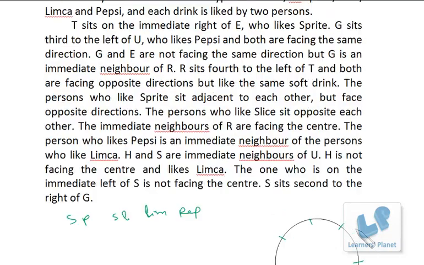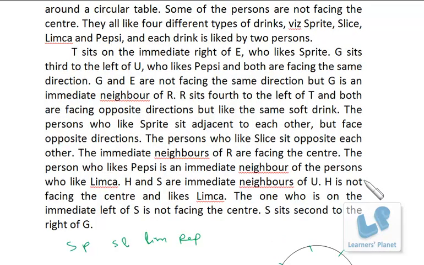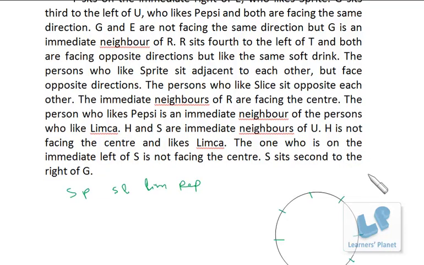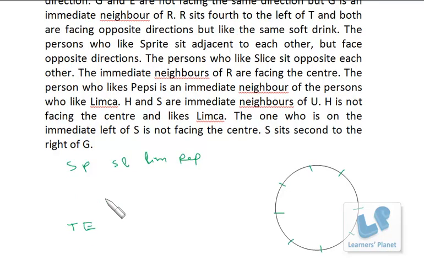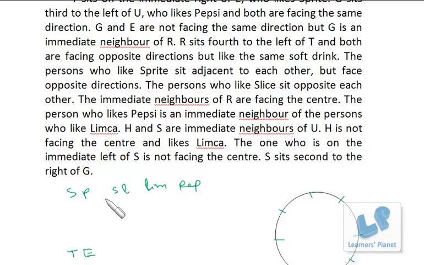Now T sits on the immediate right of E. That means T and E, they are together. Then, T sits on the immediate right of E, who likes Sprite. That means E likes Sprite. I just write down over here.